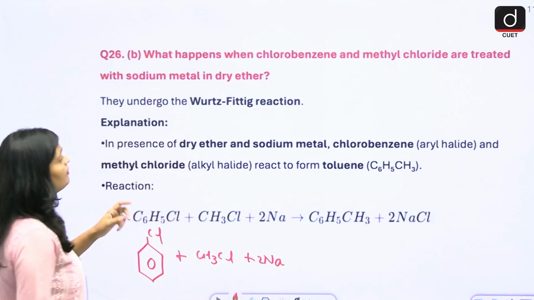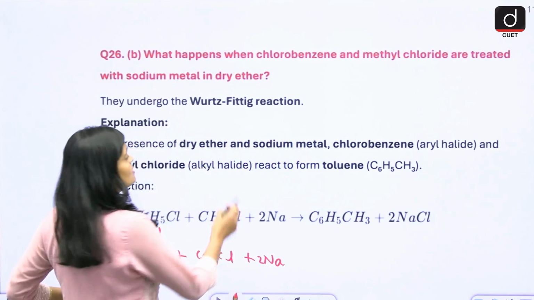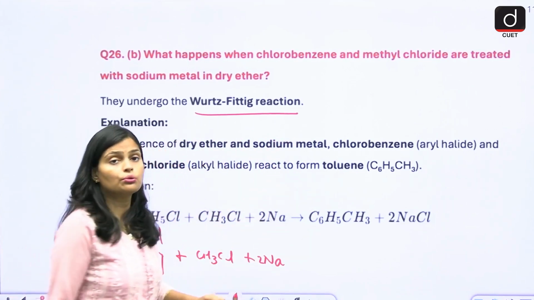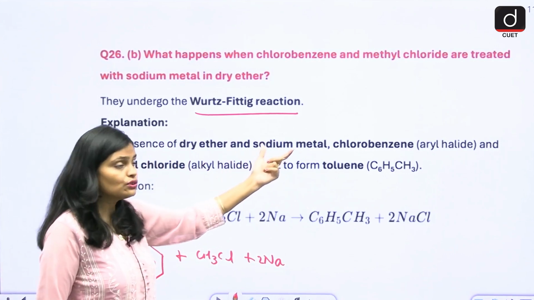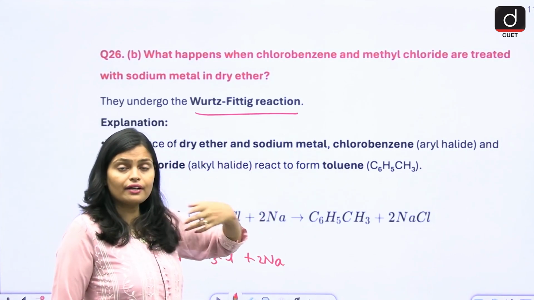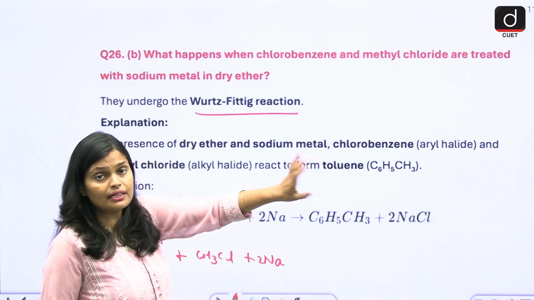So ultimately this is the Wurtz-Fittig reaction. Again, this is one of the named reactions, the Wurtz-Fittig reaction. In the presence of dry ether and sodium metal, what is formed?